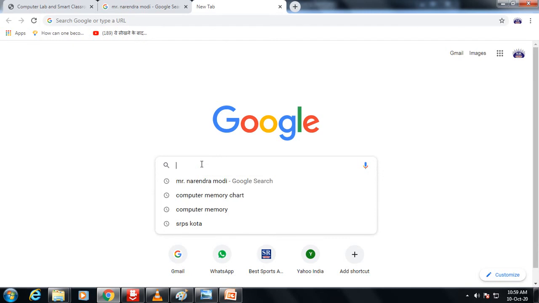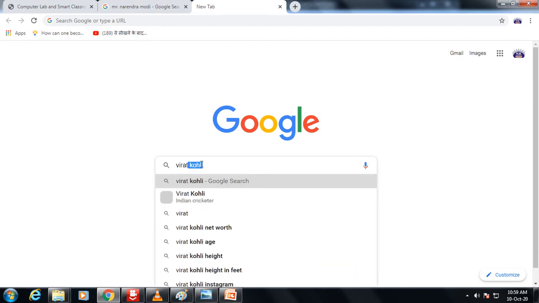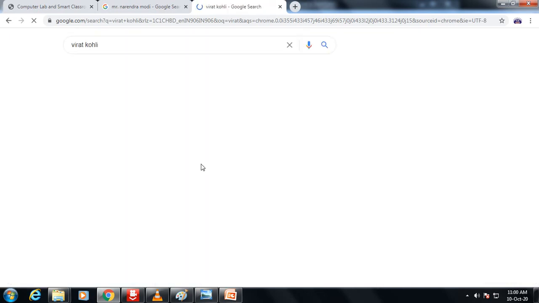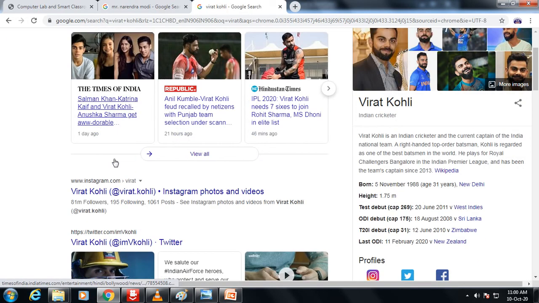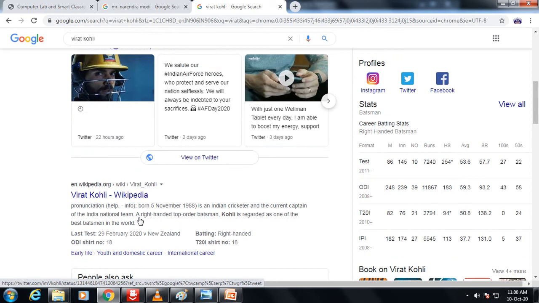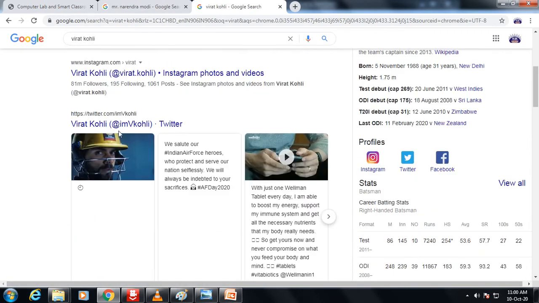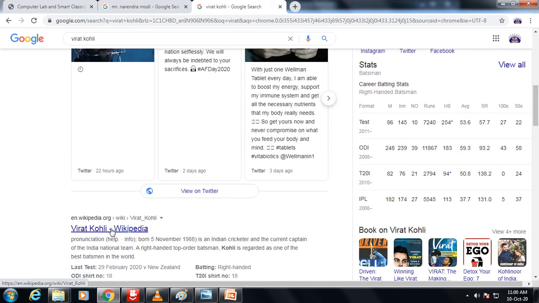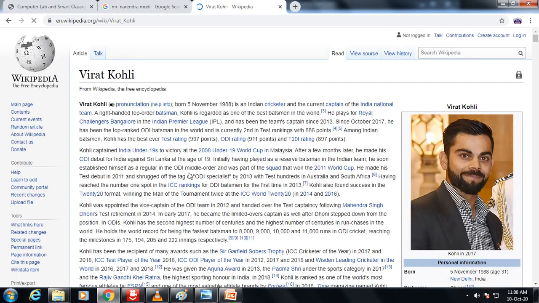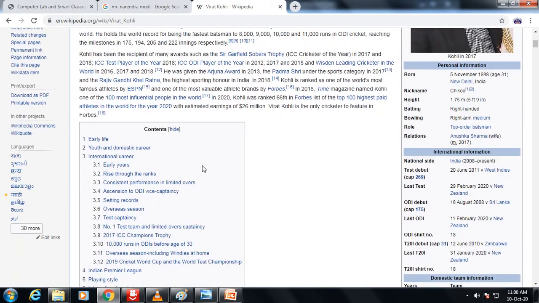Okay, suppose I want to search Virat Kohli. Automatically it has come. Just search, it is about Virat Kohli. Fine. So many Wikipedia results, just click on Wikipedia, you will get information about Virat Kohli. This is the information about Virat Kohli.